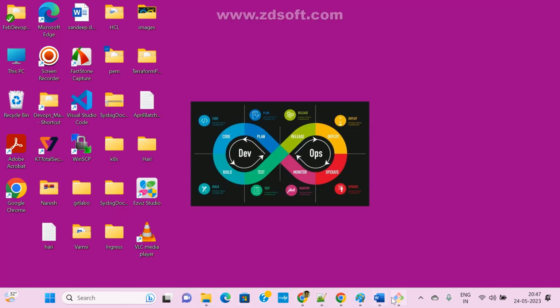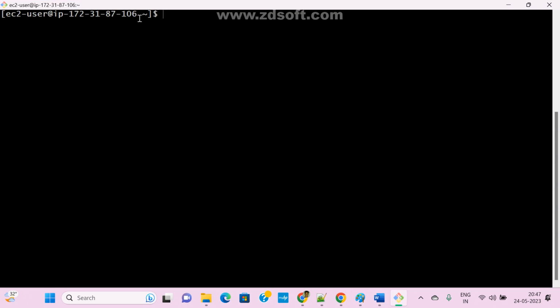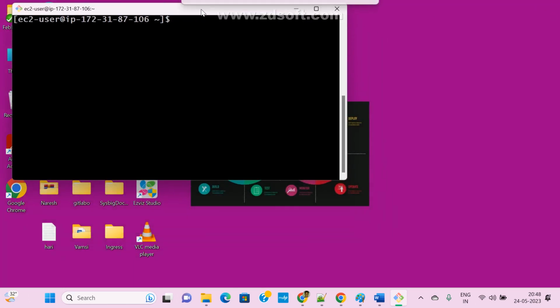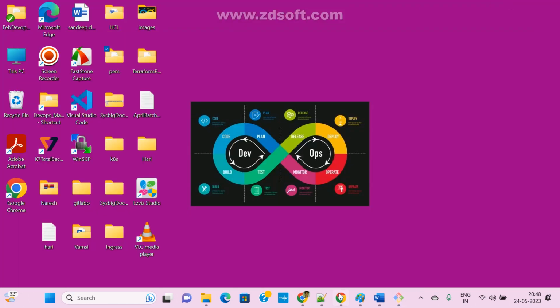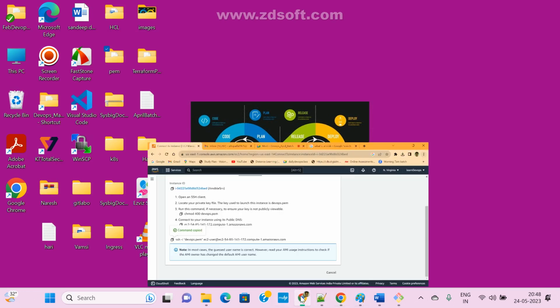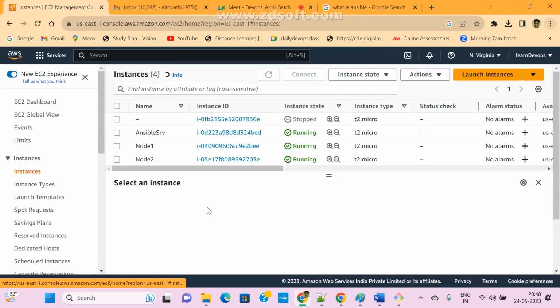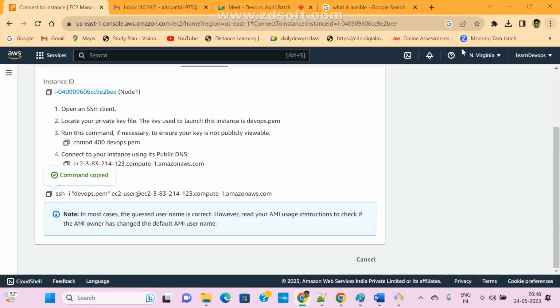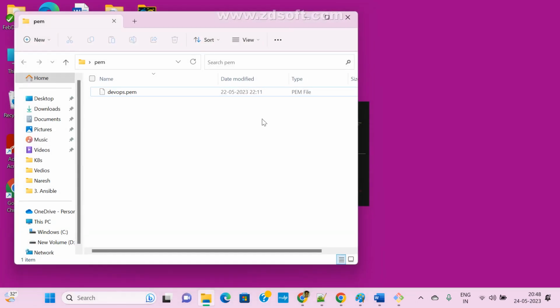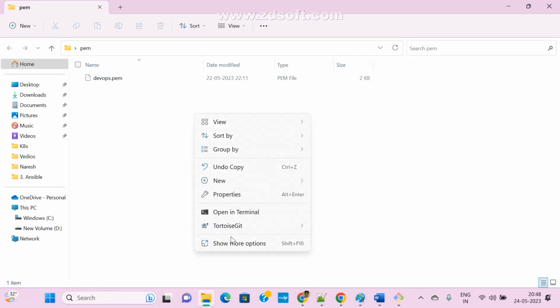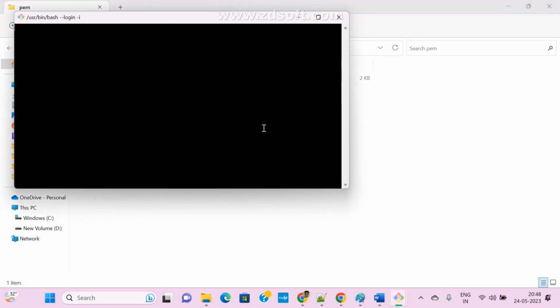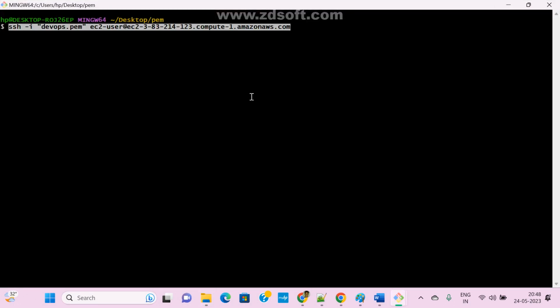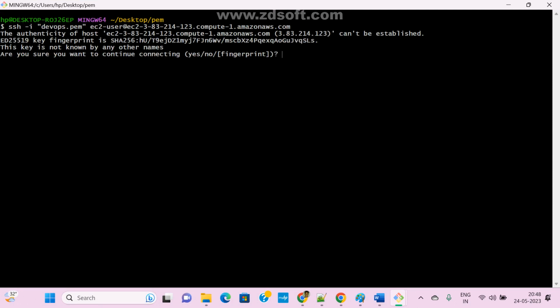First we'll set up. Now I am in which machine? This is the server. Same way, let me connect one more instance, one client. If you connect one machine, that's it. Now coming here, this is my node one. Click on connect, copy this and connect it. Under machine setup it is the same process. If you know how to make a connection between server and node, the same applies to all the remaining machines. So don't get confused.